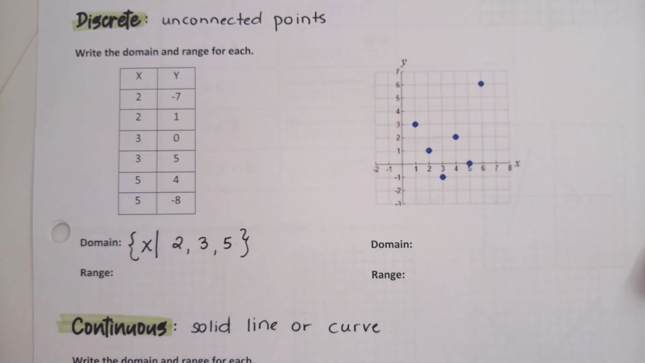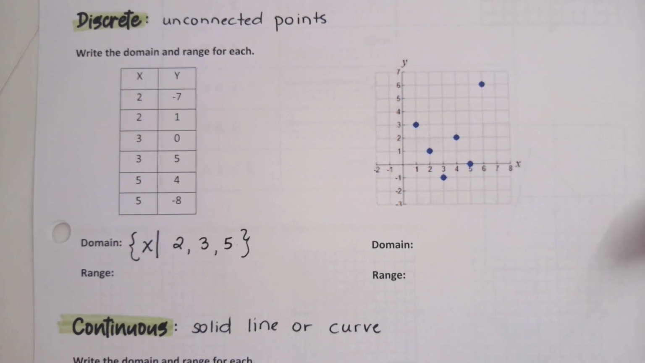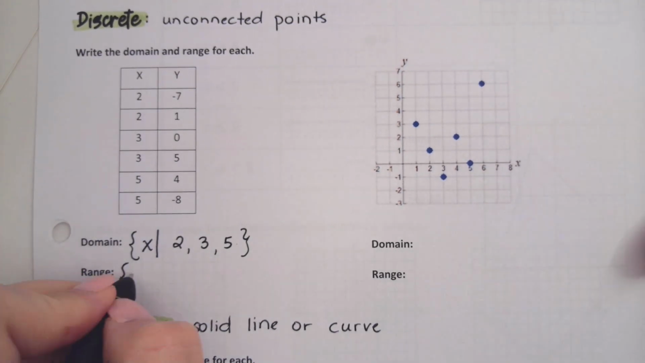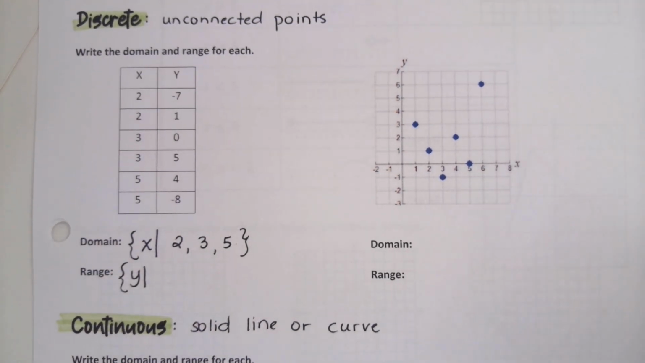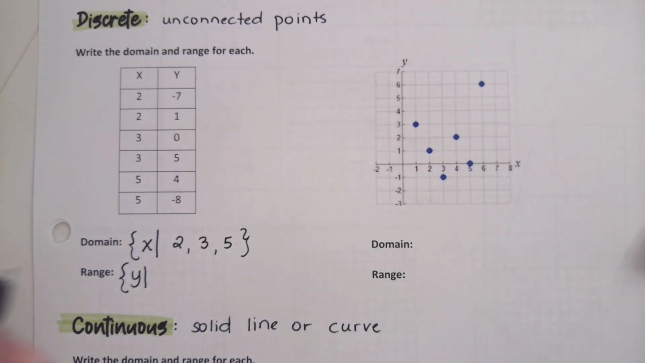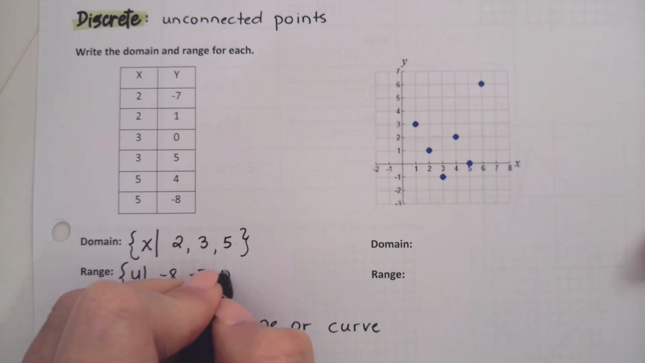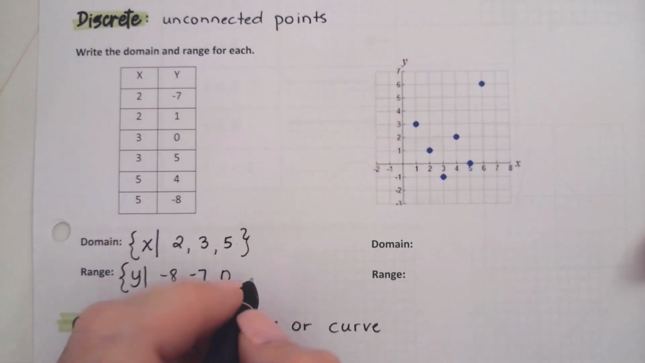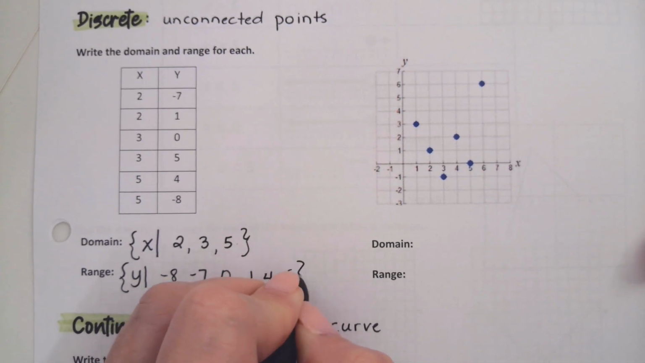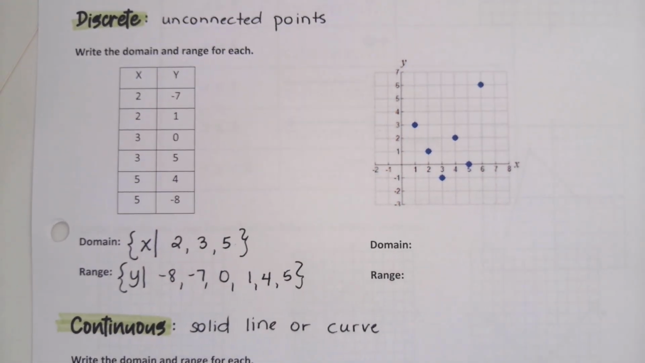For the range, we're going to do the same, except what are we going to use instead? Y's, yeah. So we'll open up our little squiggly bracket. We'll say these are my Y's, and then we're going to write them from least to greatest. So we're going to start with what number? -8, and then -7, and then 0, 1, 4, 5. Basically, it just says these are all the Y's in my range. Wasn't that easy? It's so easy that you're going to forget that it's that easy, and you're going to try and do it a harder way after we learn continuous.